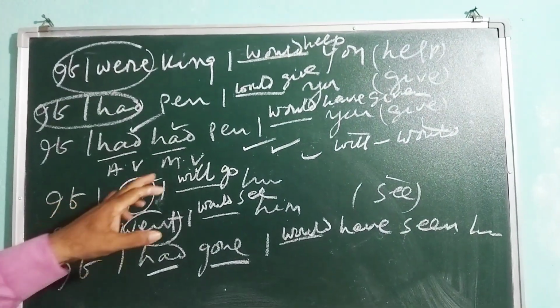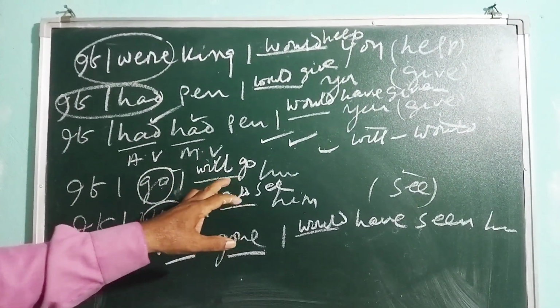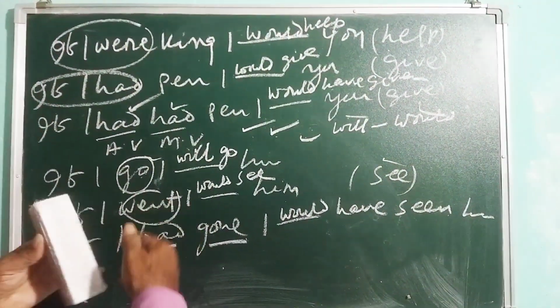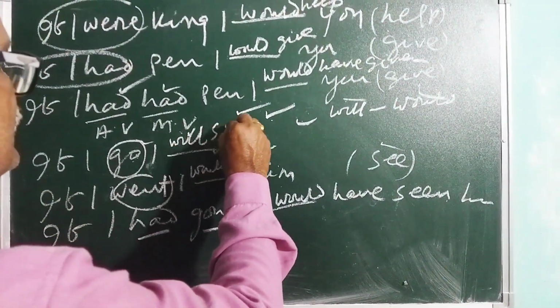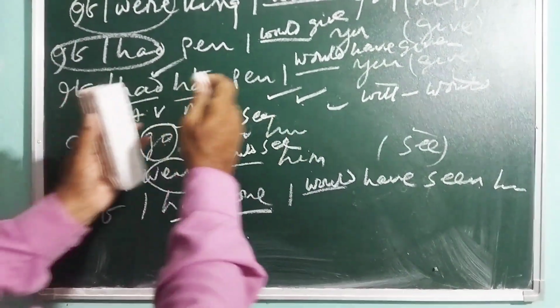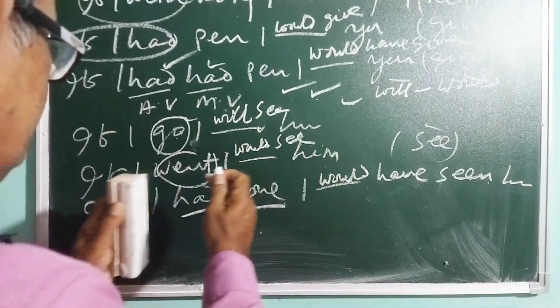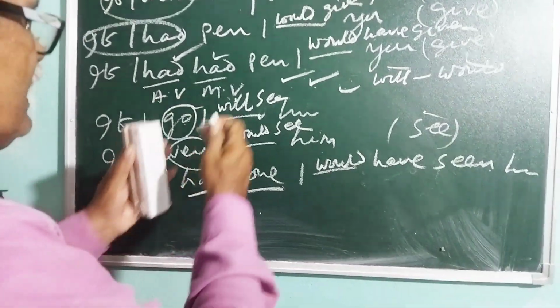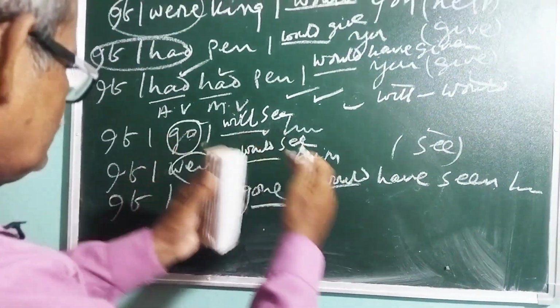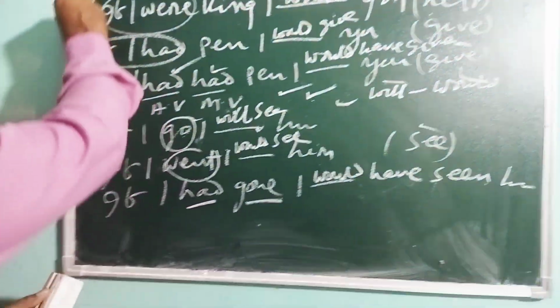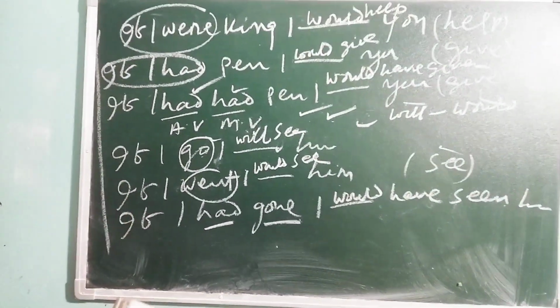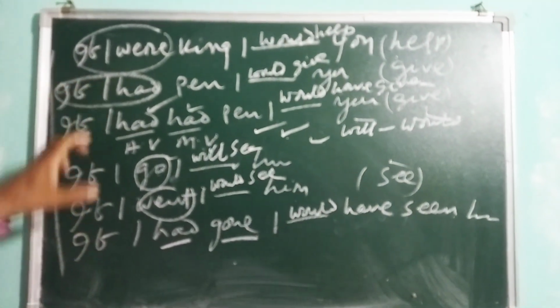If I go, I will see him. If I play, I will get. If I dance, I will take. If I played, I would take. If I danced, I would take. If I had danced, would have taken, something like that. You just remember these conditional sentences. These are called conditional sentences. Write them down.